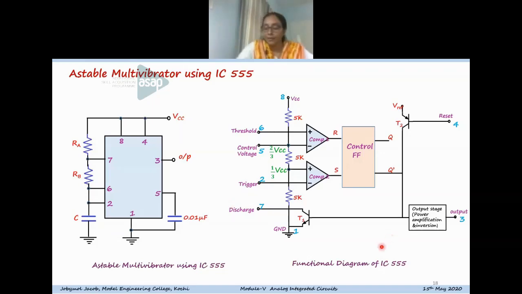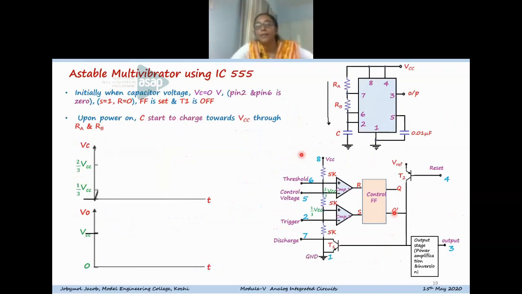Now I'll explain the astable operation in detail. Here in the diagram, we know that the fourth pin is the reset pin, and if it is not used for reset purposes, it should be connected to, it's an active low pin, so it should be connected to the supply voltage, VCC. The 8th pin is the supply voltage, pin number 1 is the ground pin, and pin 5 is the control voltage pin.